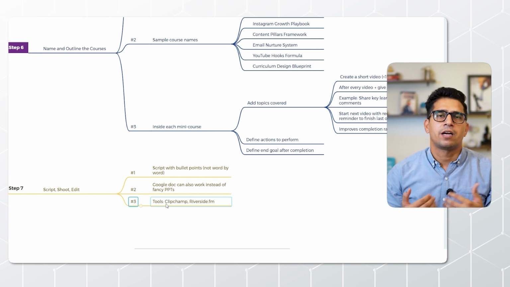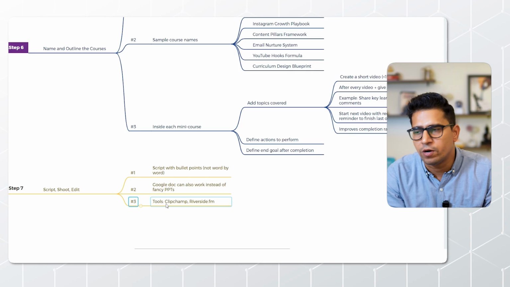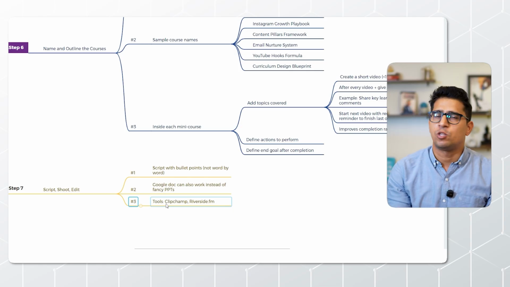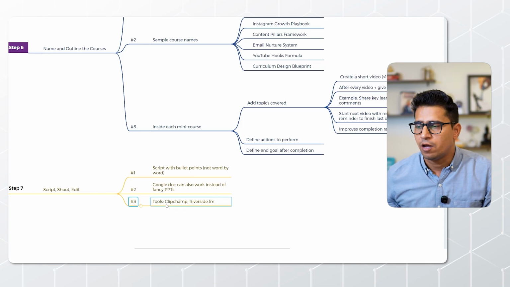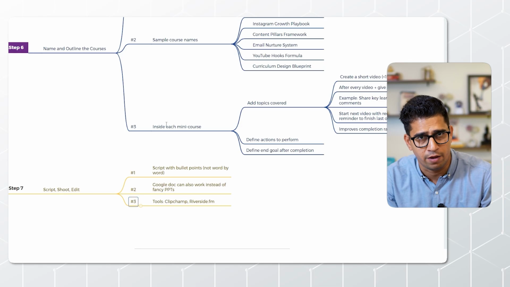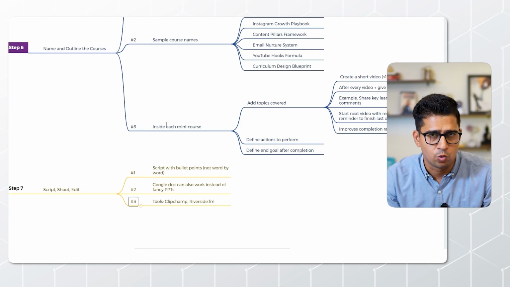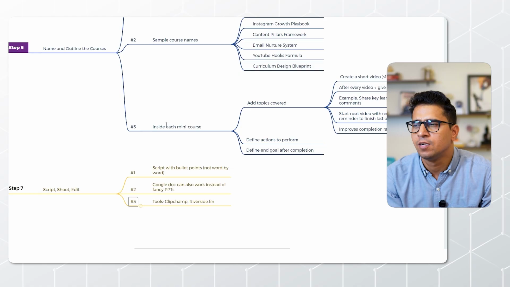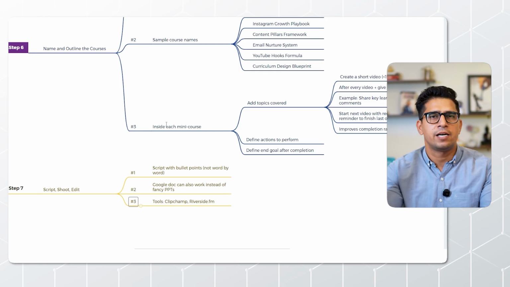And then I will recommend you to record these videos, and to record this there are 2 tools that I will recommend. If you are on Windows, you can use Clipchamp. It's already a free tool. If you want to go with a paid version, in that case you can go with Riverside.fm. These are the 2 tools that I personally use. This is also something that I have recorded using Clipchamp. Inside both of these tools, they provide you the option to edit. You can make some basic editing. Don't go with some fancy editing.